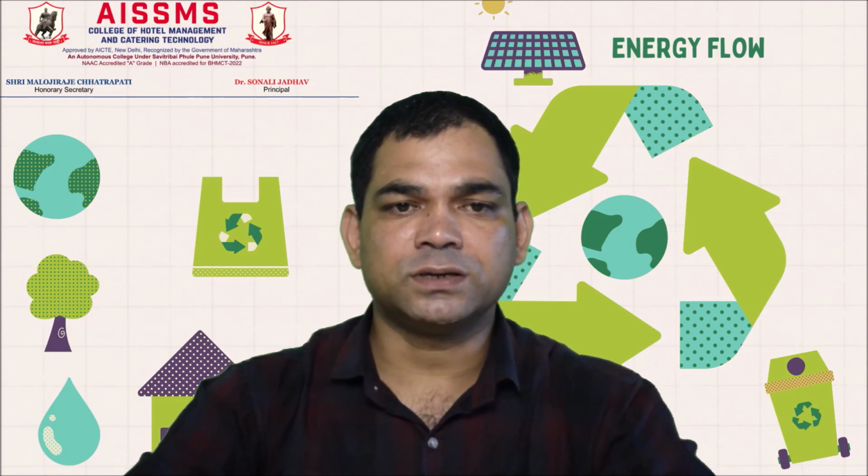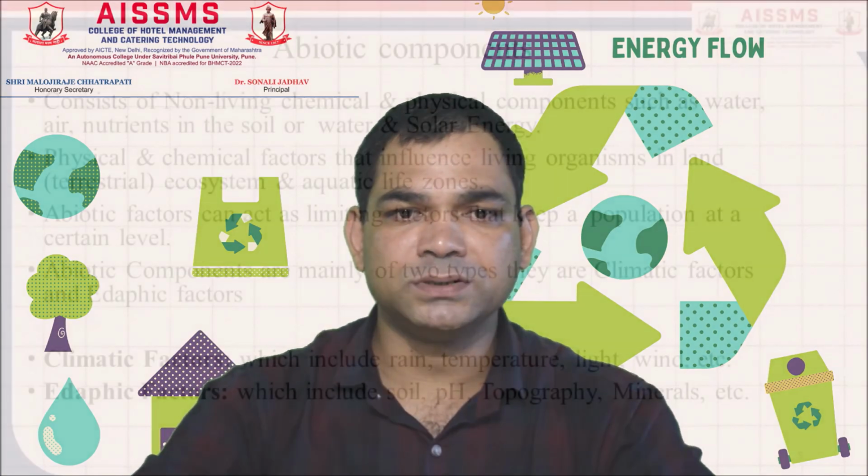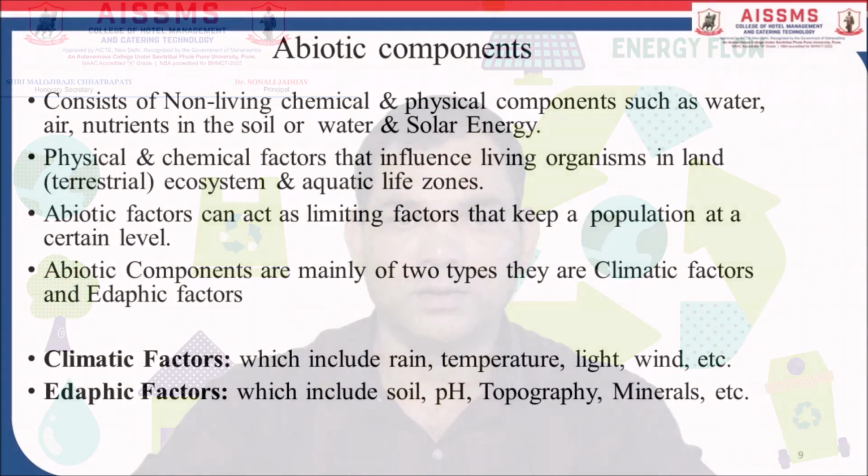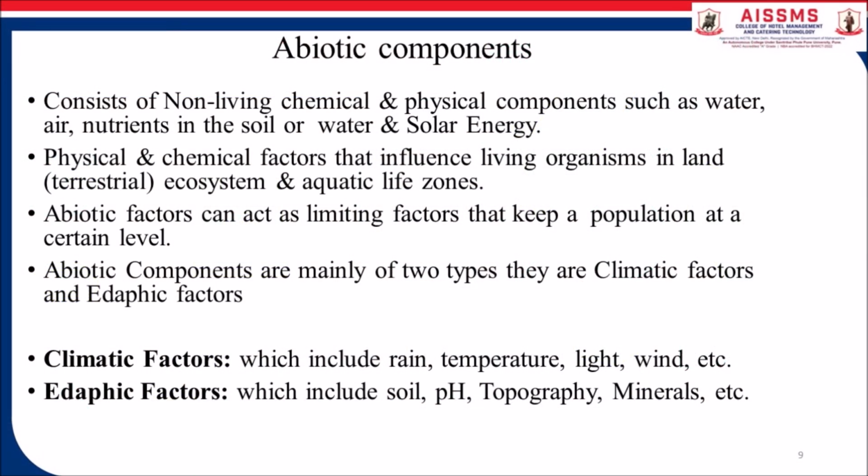Components of the ecosystem. Let us discuss abiotic components. Abiotic consists of non-living chemical and physical components such as water, air, nutrients in the soil or water, and solar energy. Under this, physical and chemical factors influence living organisms in land, terrestrial ecosystem and aquatic life zones.